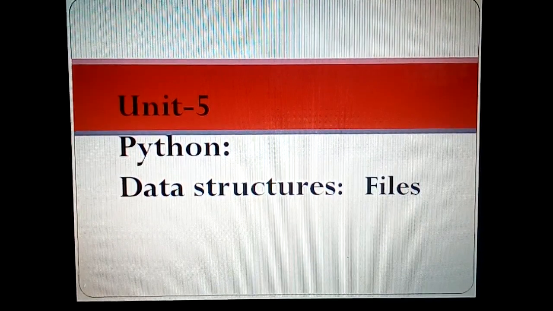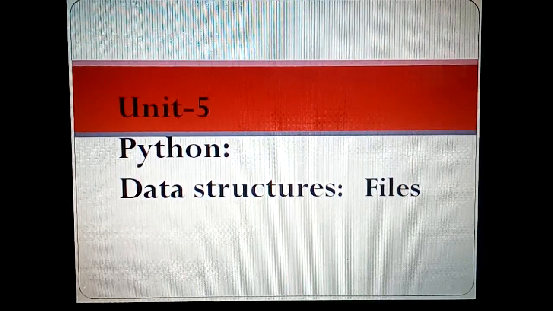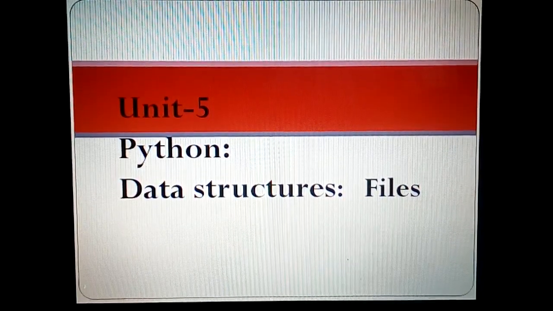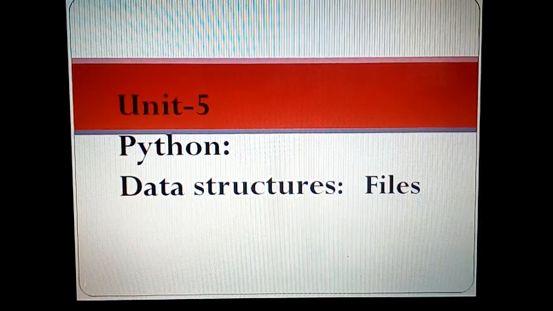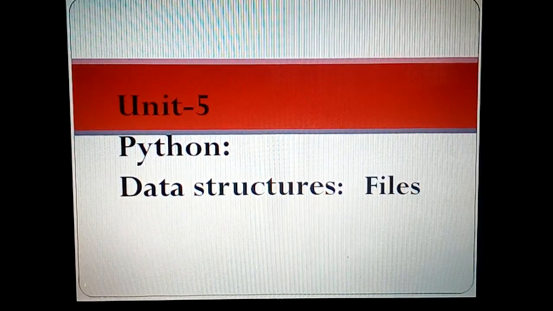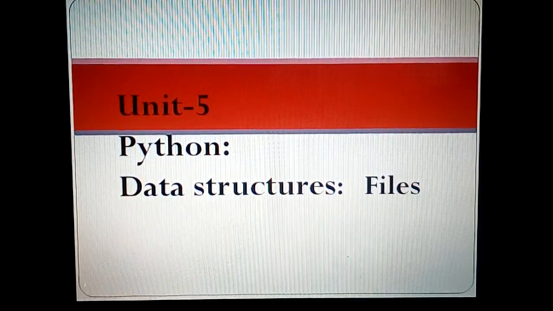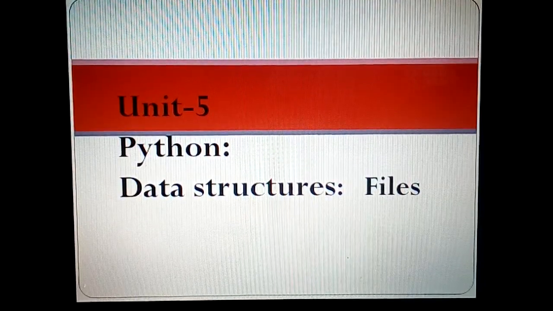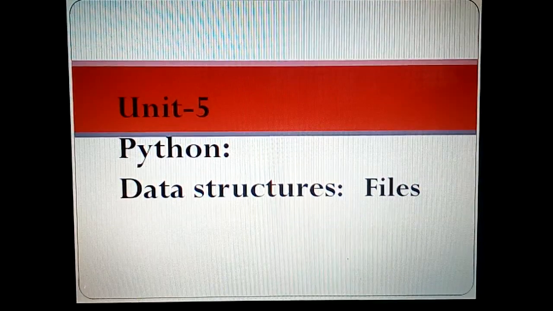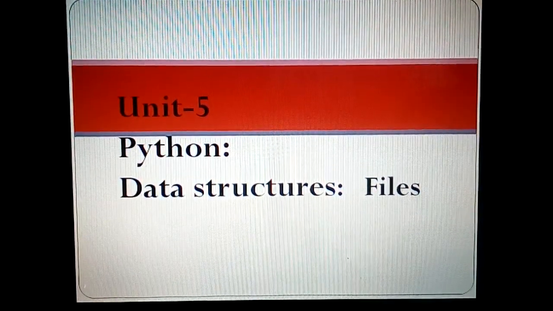The files concept is again not new to you. In the previous lectures, if you remember, in the computer files that we discussed along with the C programming, the file concept is known to you. So the definition of a file, the working of the file, how a file is handled, all those concepts remain the same, except the syntactical part and some differences here and there. So let us get started with files.